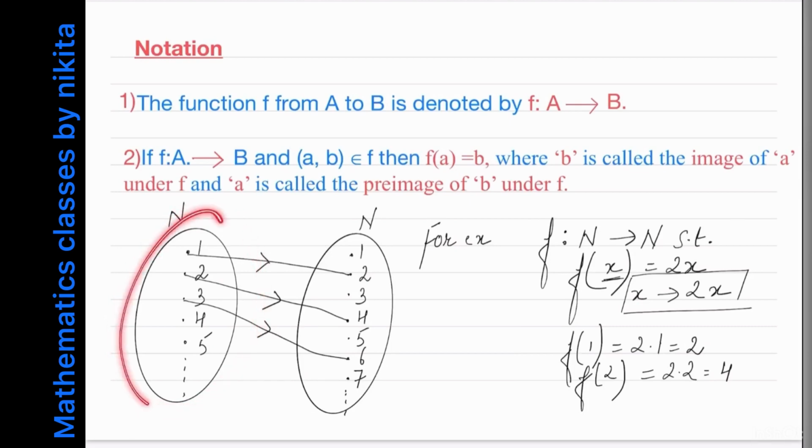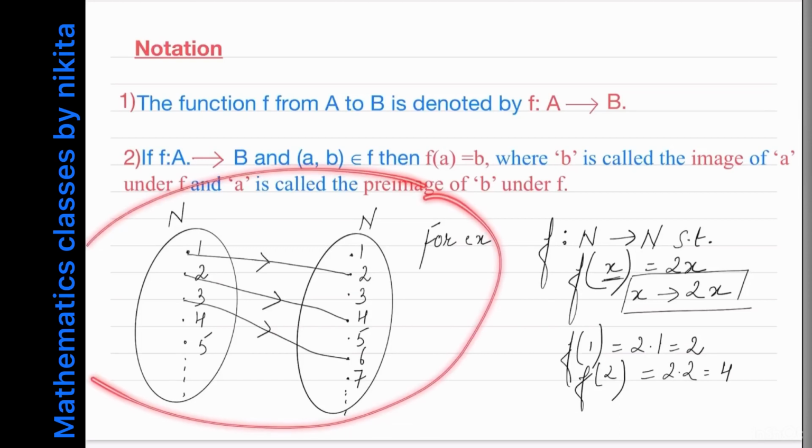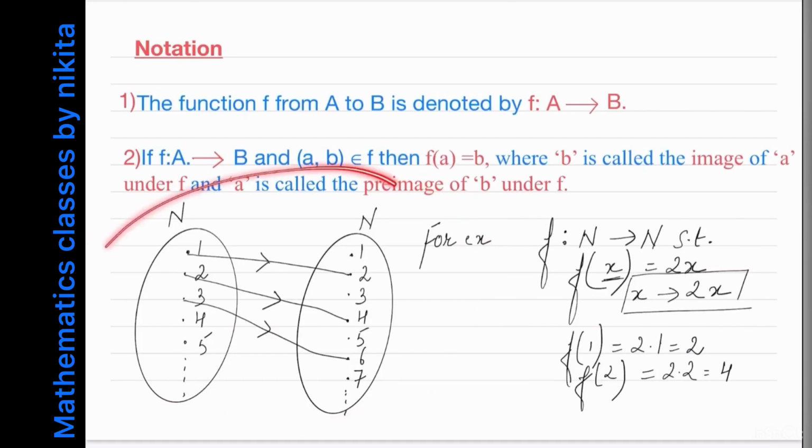क्योंकि आप क्या कर रहे हो, डोमेन का कोई भी एलिमेंट उठा रहे हो और उसको डबल कर रहे हो, and that double element is also available here. And also each element in the domain has a unique image. ऐसा तो नहीं है ना कि 1 जो है वो 2 से भी रिलेटेड है और 1 जो है वो किसी और एलिमेंट के साथ भी रिलेटेड है, because 1 का डबल मैं करूँगी तो 2 into 1 it will give you just one value, isn't it? So therefore this relation is a function. This relation is a function.